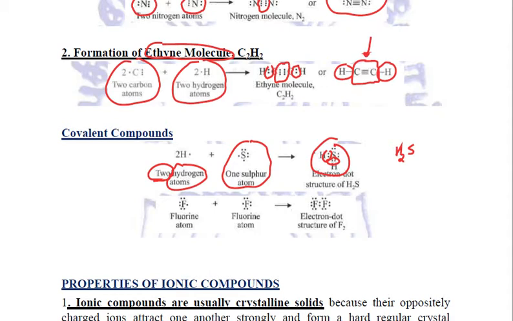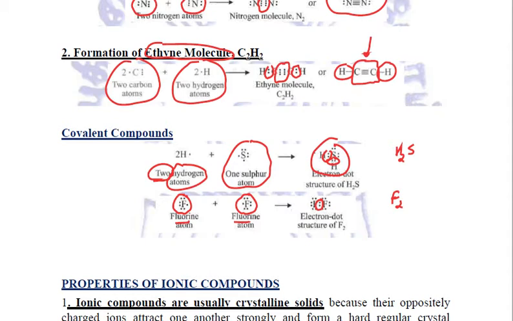Next, the fluorine molecule. One fluorine atom has 7 valence electrons, requiring one more electron to become stable. Another fluorine also has 7 electrons, requiring one more. So they share one electron each between themselves, and both acquire their inert gas configuration, thus forming the fluorine molecule.